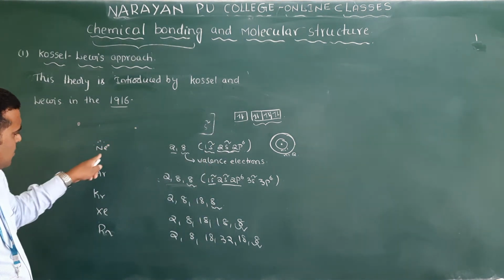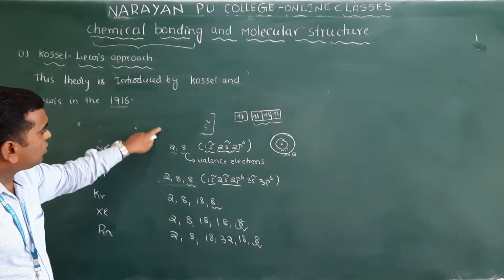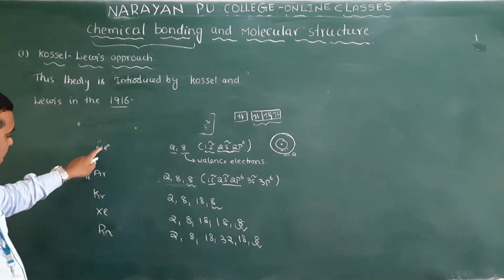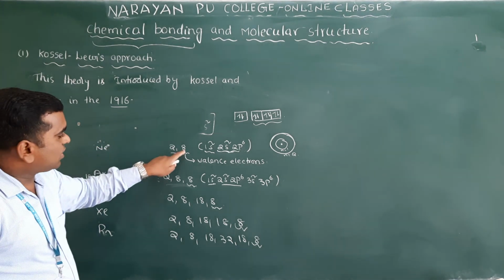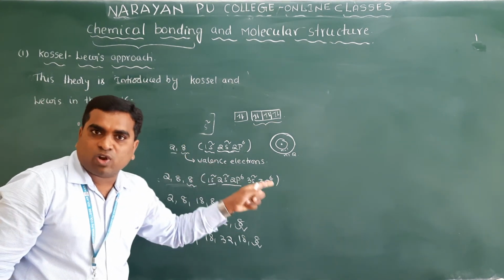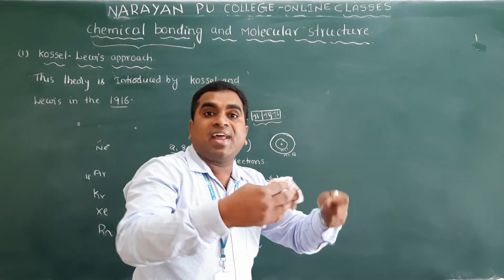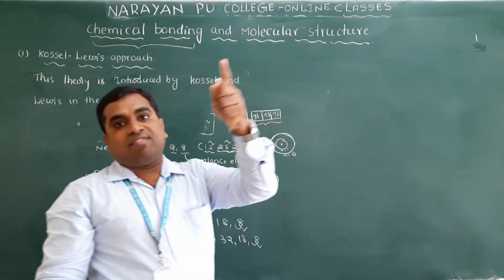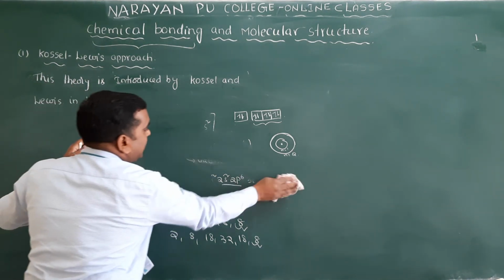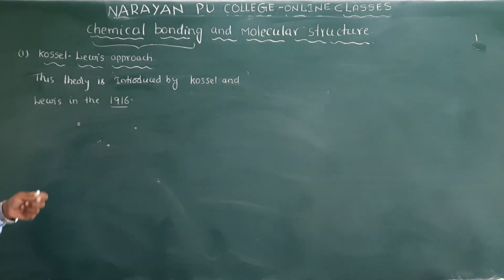For understanding purposes, except helium, where 2 electrons are there, it is also stable. That we call a duplet. 2 electrons are there, duplet. And in the remaining noble gases, how many valence electrons are there? 8 electrons. So they are octet. In octet electronic configuration, they are stable. So that's why atoms combine to attain the octet in their valence shell. That is the reason why atoms combine with each other to form a molecule. And we will discuss how later.